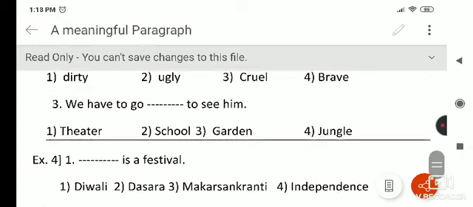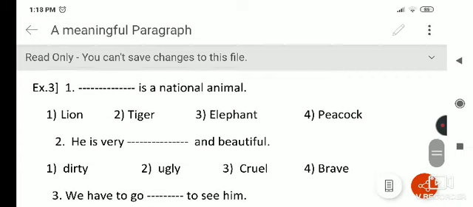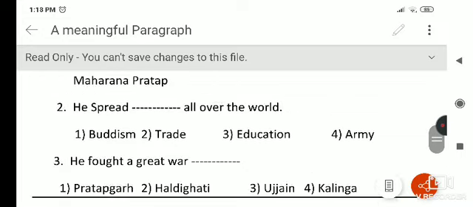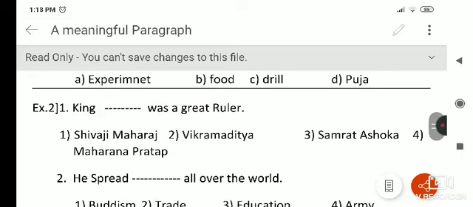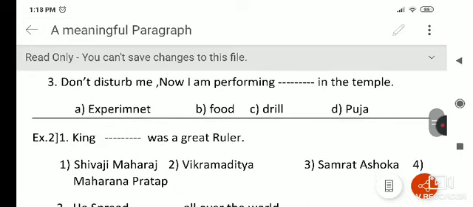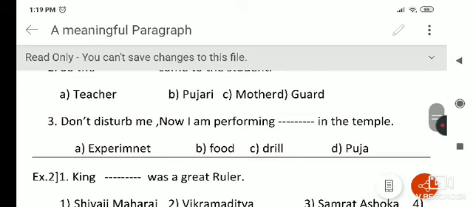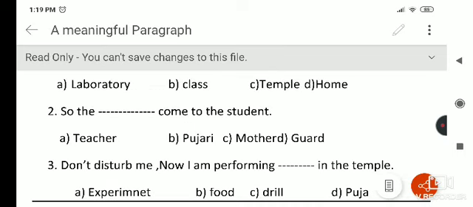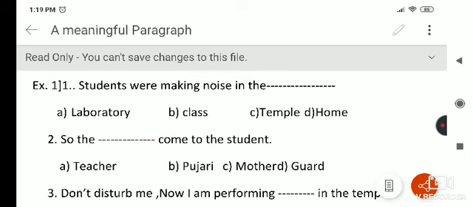In this way we make meaningful sentences with the correct choice. Here we have to take precautions: first we have to read all three sentences and all the options of these three sentences, then cut off the irrelevant options, and then make a correct choice of the option which fits in the blank place, and make this paragraph of three sentences meaningful.